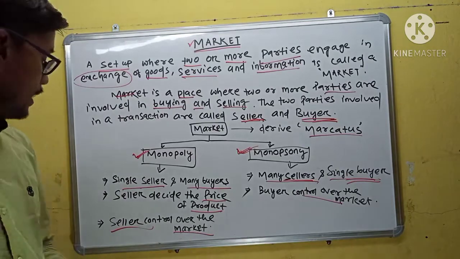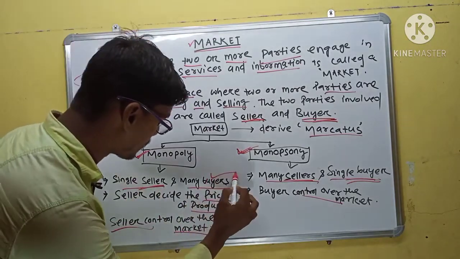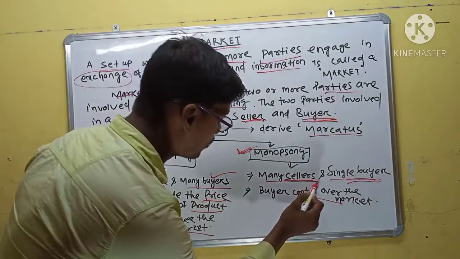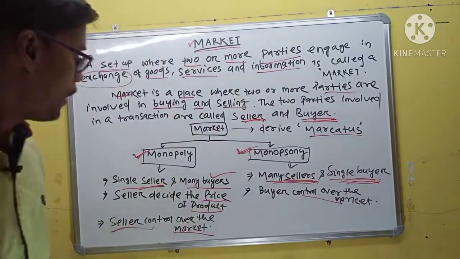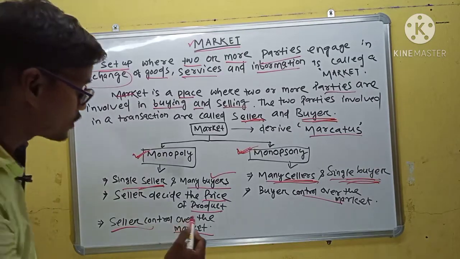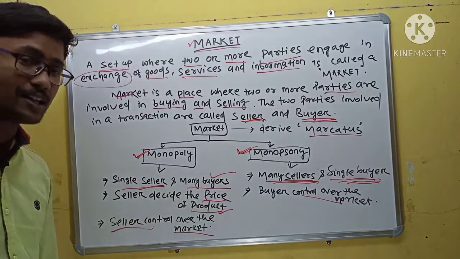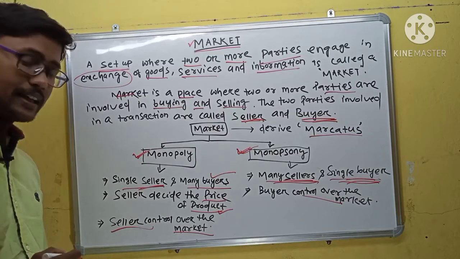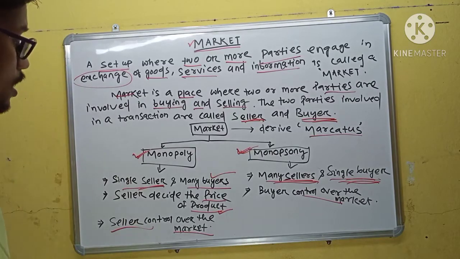In monopoly market, there is a single seller and many buyers, but in monopsony market, many sellers and a single buyer. In monopoly market, the seller decides the price of a product, at which price the seller is interested to sell to the consumer or buyer.